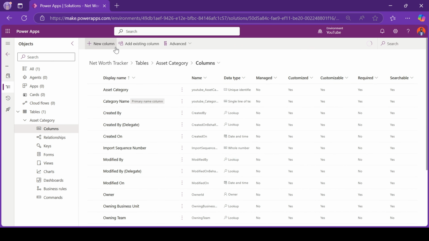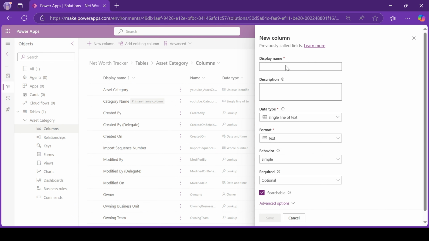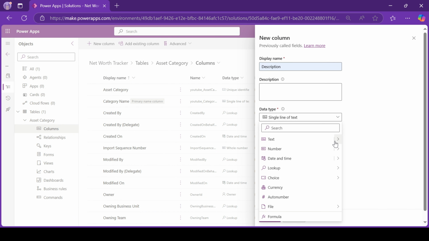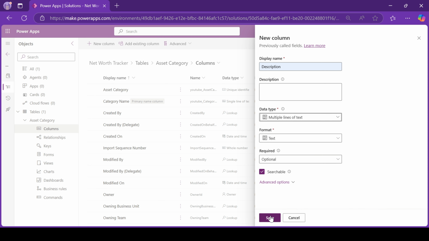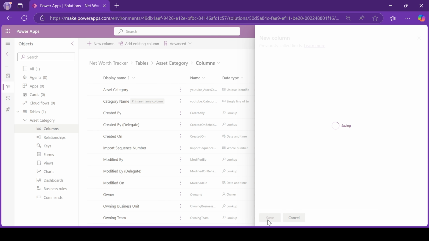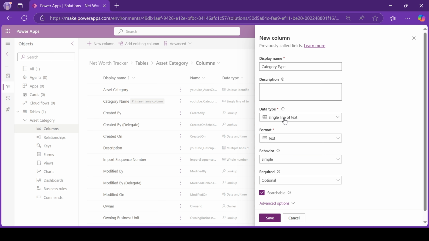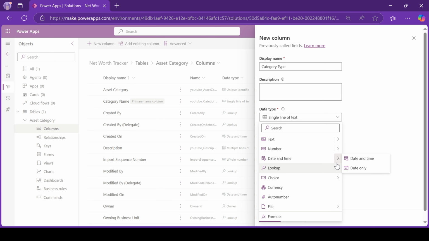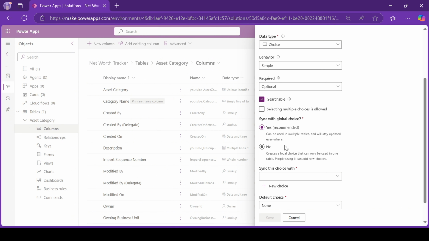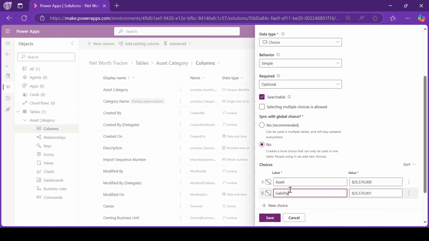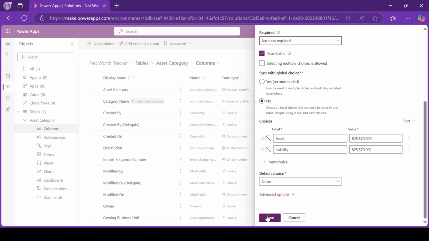let's add the category description, which can be multi-line text, as well as the category type. The category type will be a choice column, where the inputter has to indicate whether it's a liability or an asset. And this should be business required, or mandatory. Right?